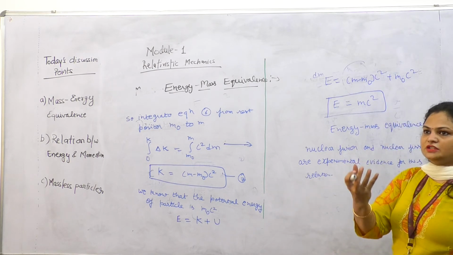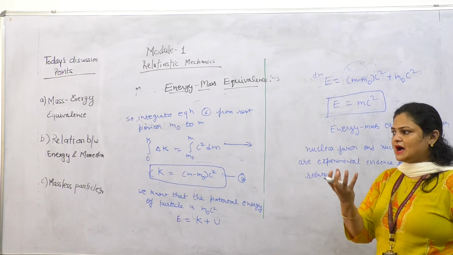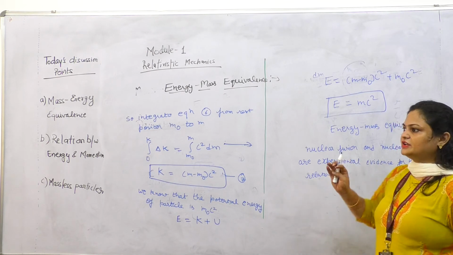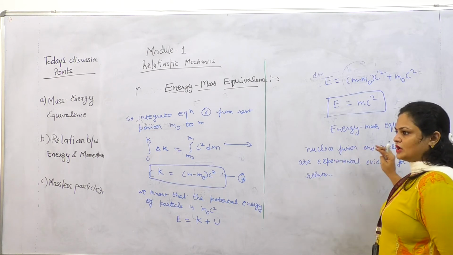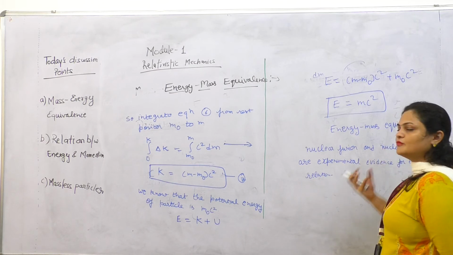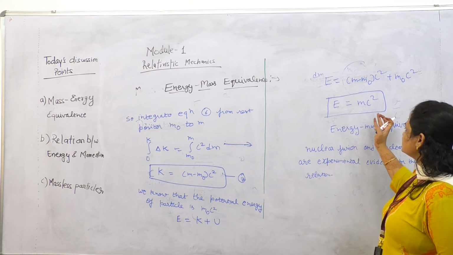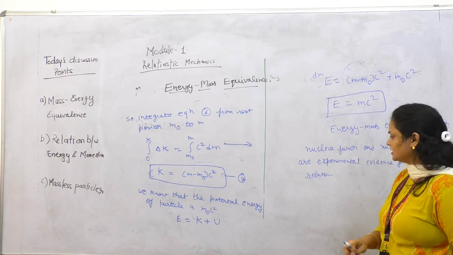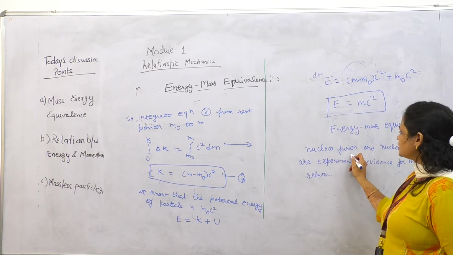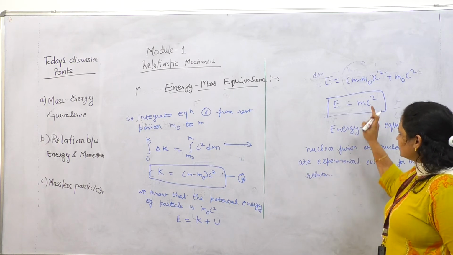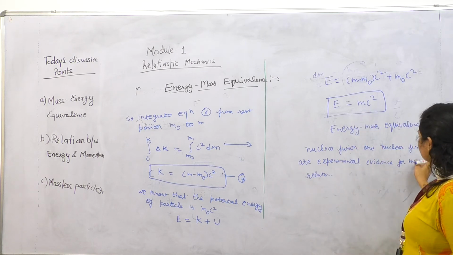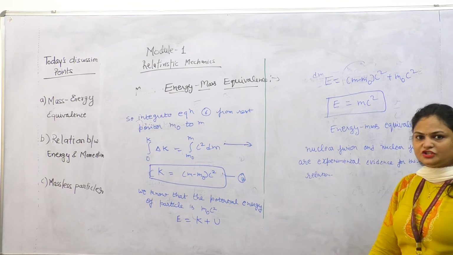In fission, the whole mass is divided into small masses and releases a large amount of energy. So energy is converted into mass and mass is converted into energy. In nuclear fusion, energy is converted into mass, but in nuclear fission, mass is converted into energy.